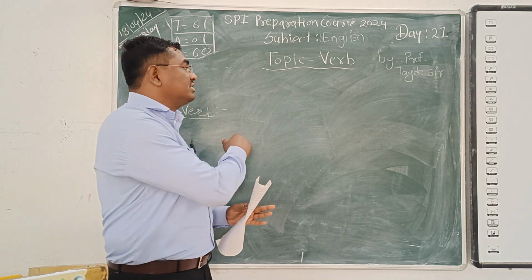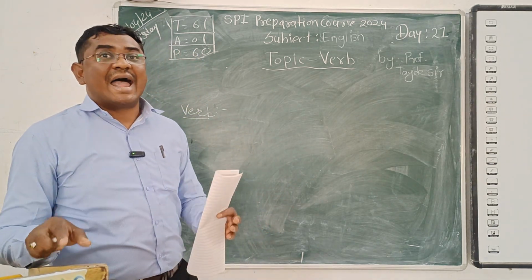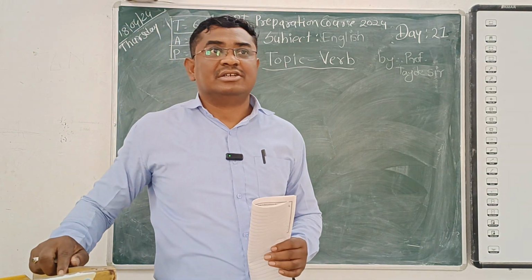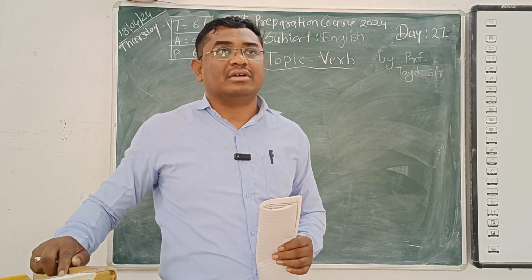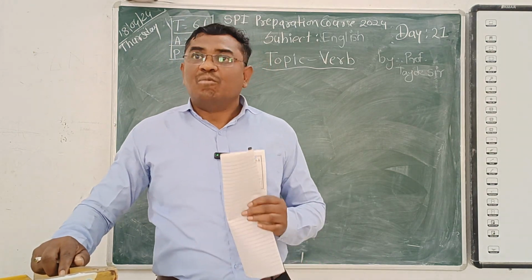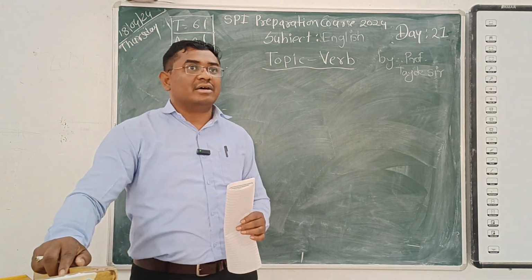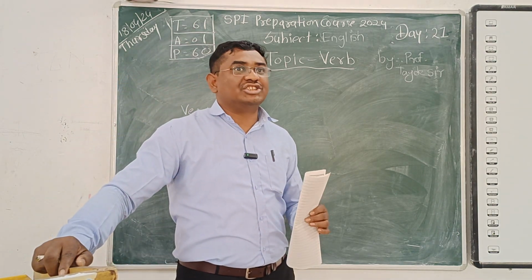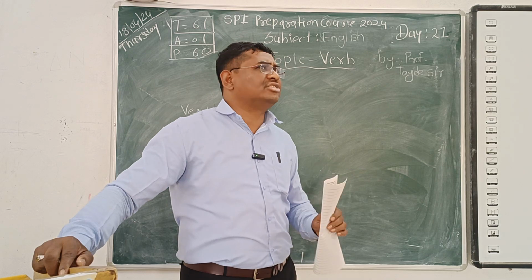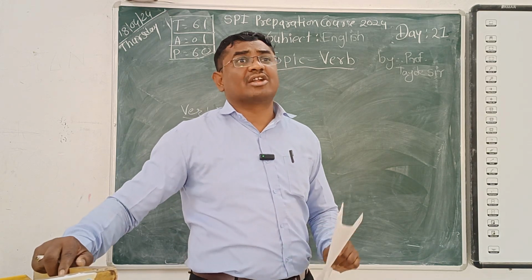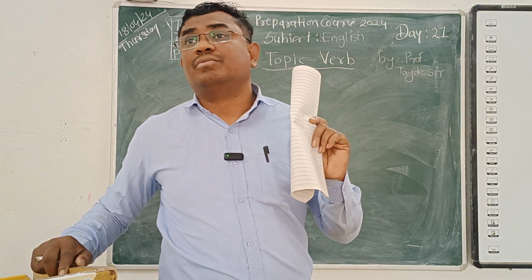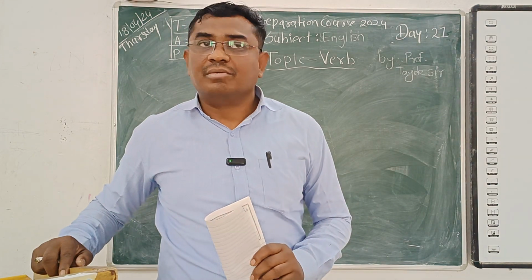That's why we can say a word which shows action in the sentence, what the subject is doing, what the noun is doing, what the pronoun is doing, that action is shown by some word, and that word is called a verb.